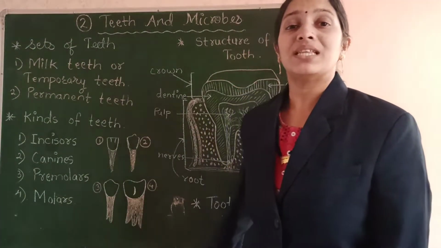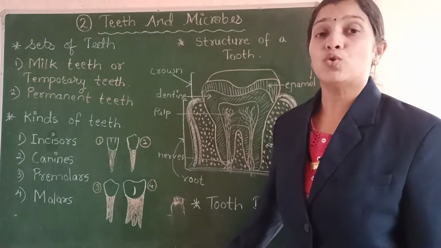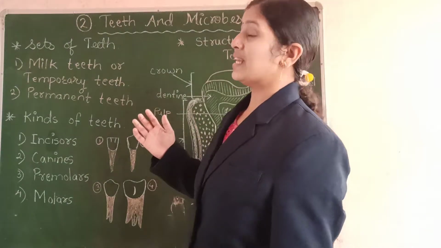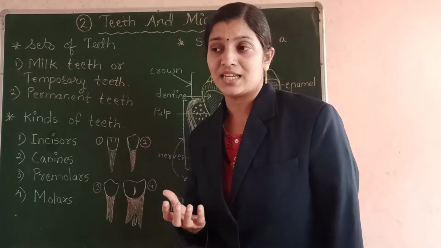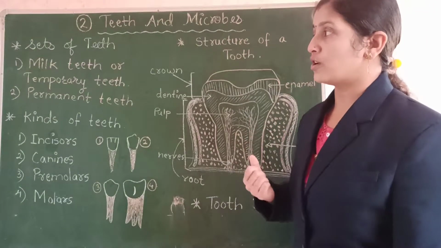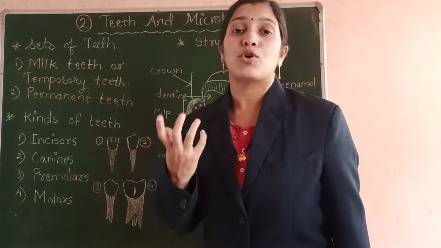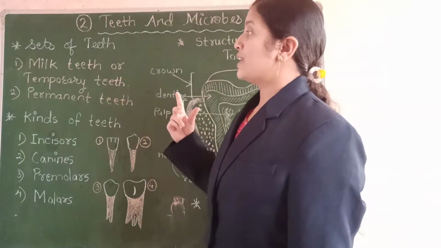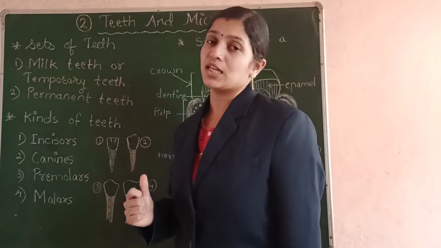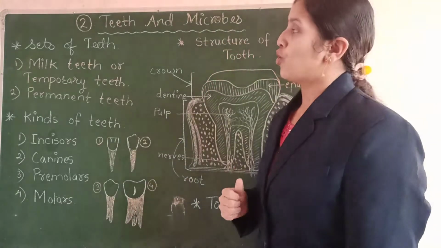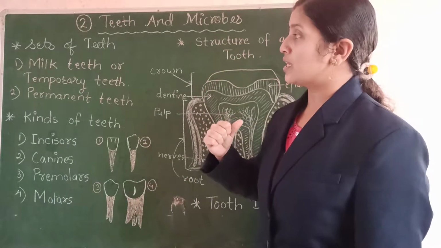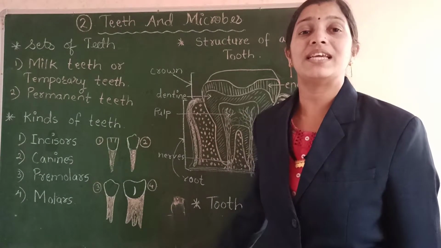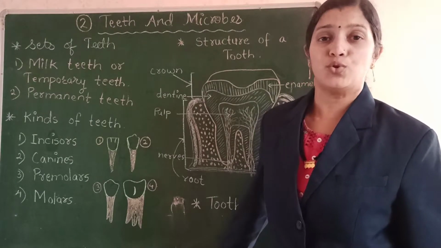Also the teeth help to give a good shape to our face. Also the teeth help us to speak clearly. If some of our teeth have fallen, we will find that the pronunciation of our words is not clear. So it is very necessary that we have all our teeth to speak clearly. Also good teeth beautify our smile. So teeth are very important for all human beings.